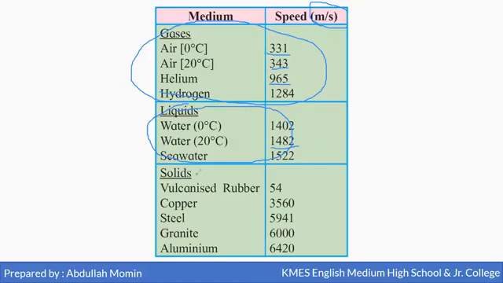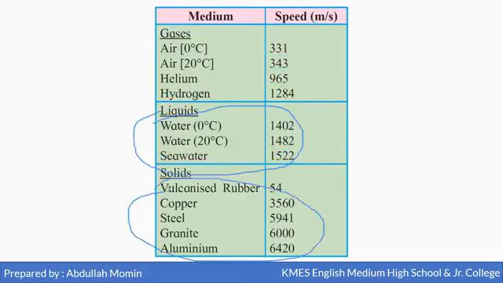Now the speed of sound in solids. In vulcanized rubber, the speed is 54 meter per second, while in copper the speed of sound is 3560. The speed of sound in steel is 5941. The speed of sound in granite is 6000 meter per second, while in aluminium it is 6420. So by looking at this table, we can say that the speed of sound in liquids and solids is much larger than the speed of sound in gases.